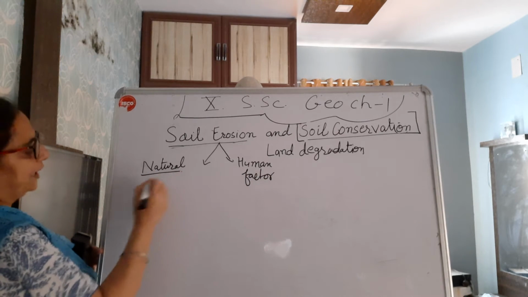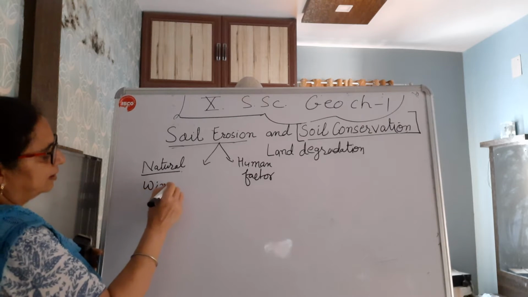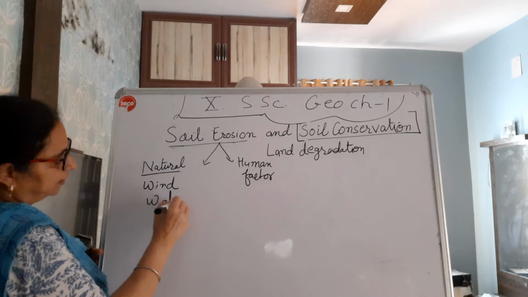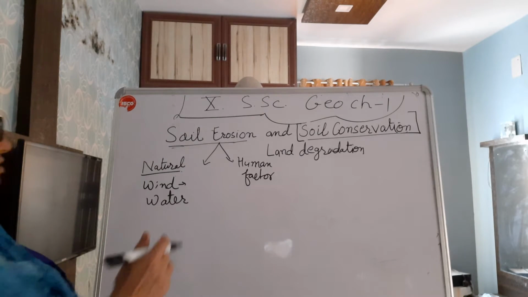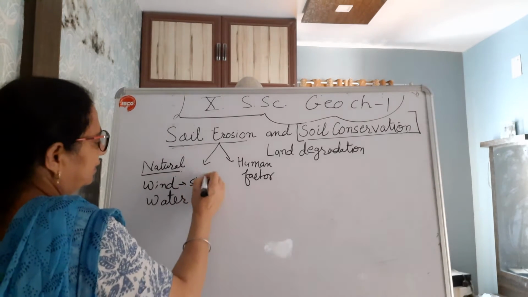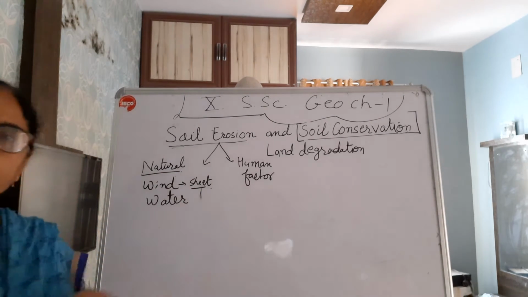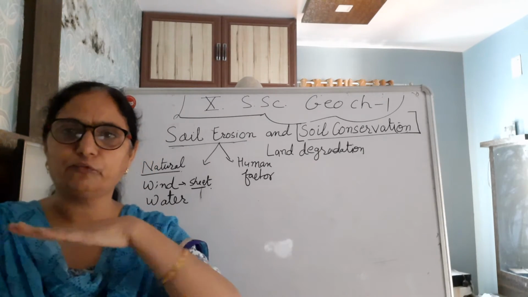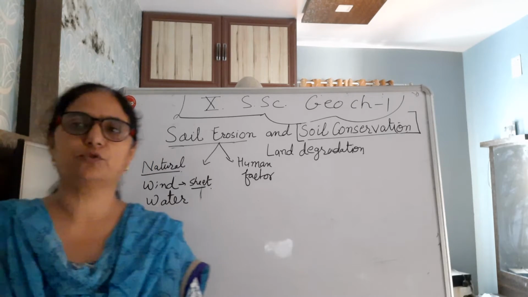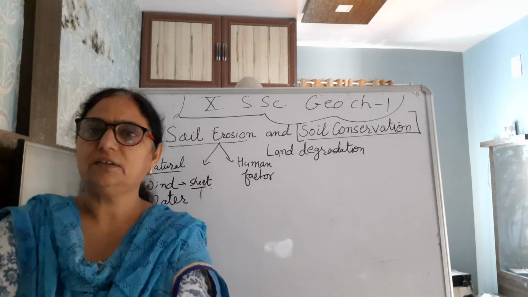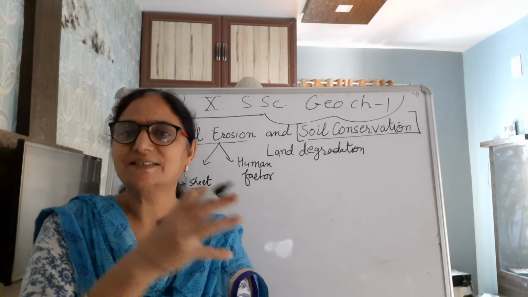First we'll talk about natural factors, that is wind and water erosion. When wind erosion is there, it creates sheet erosion. It is a type of erosion in which the topmost layer of the soil gets washed away. A very interesting point to be noted is that formation of the soil and erosion of the soil, both activities go on simultaneously,